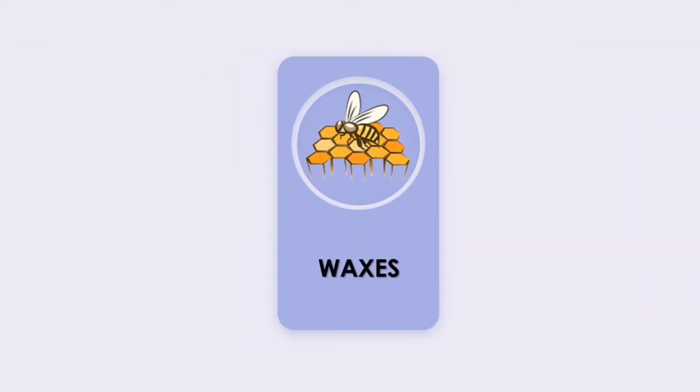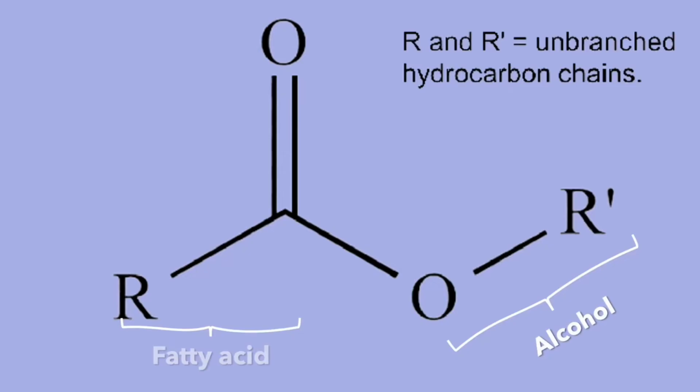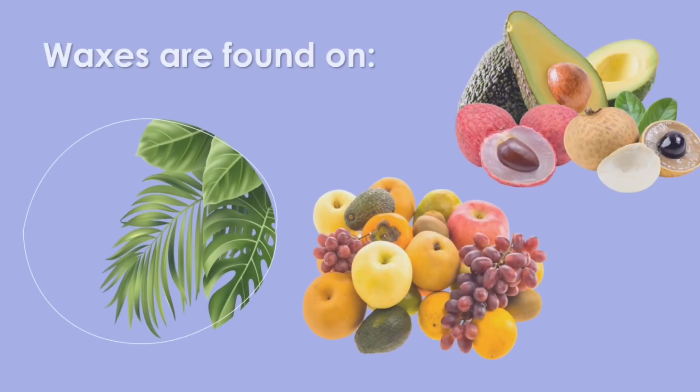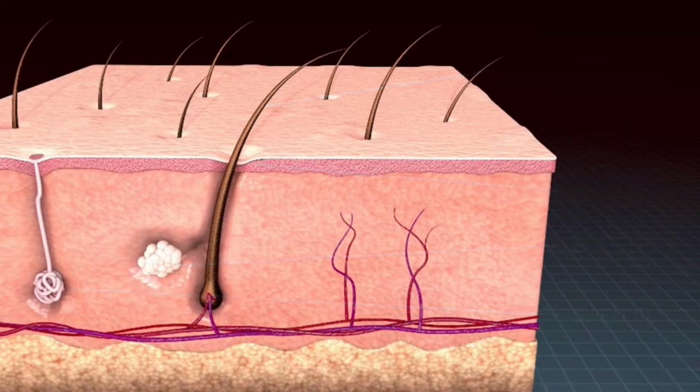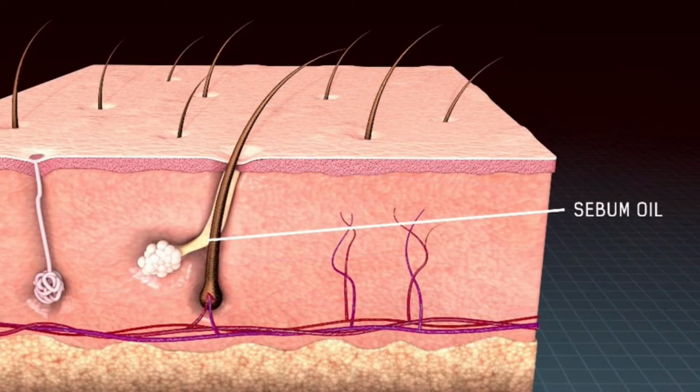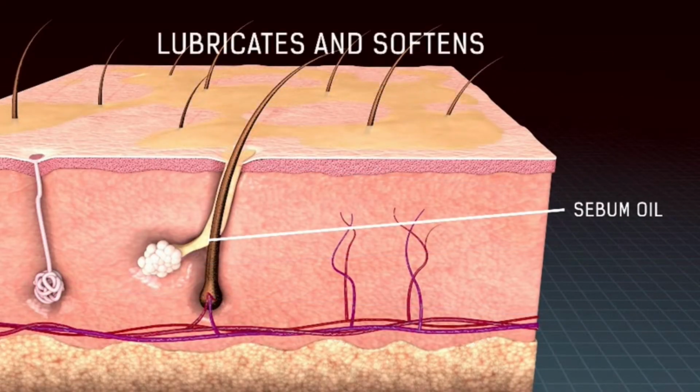Next is wax. Wax contains 1 molecule of alcohol that combines with another molecule of fatty acid. Waxes are found on the cuticles of epidermis of leaves, fruits, and seeds of some plants. They are waterproof, thus preventing the entry and evaporation of water. Moreover, sebum that is excreted from glands contains wax that softens our skin.